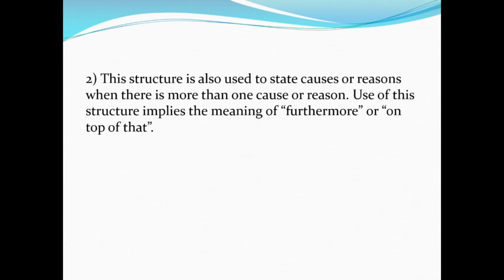Now, another way of using plain form shi is to state a cause or reason when there is more than one cause or reason for a sentence. Use of this structure implies the meaning of furthermore or on top of that. Again, when you have two or more reasons.